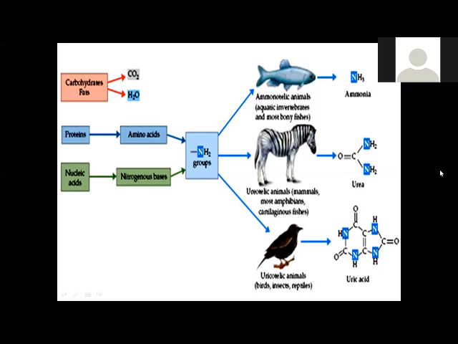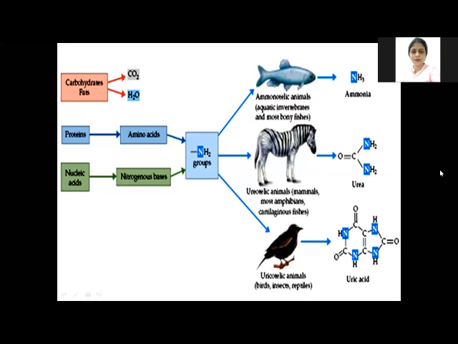Uric acid will be converted from ammonia, and it requires ATP, which means energy. Fishes live in the aquatic environment, so plenty of water is not a limitation. But for birds, water availability is an issue, so they spend the energy.